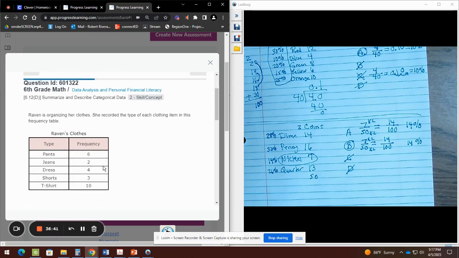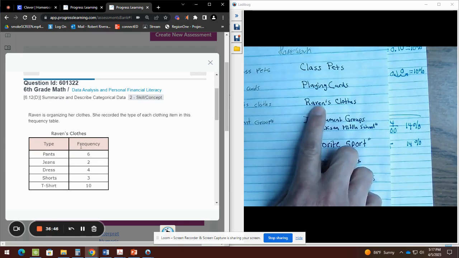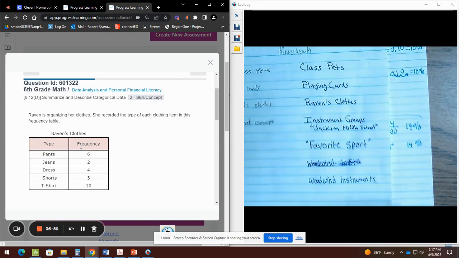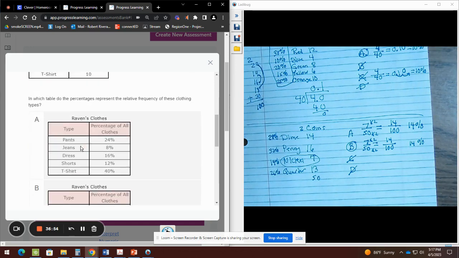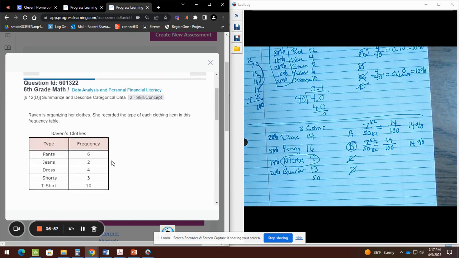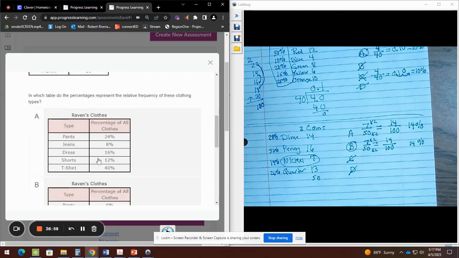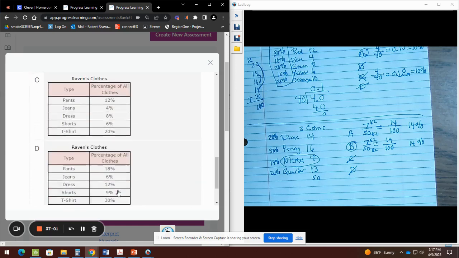The next one is about Raven's clothes. Well, guess what? Raven's clothes, you have to take care of it. That is for homework. So when you get to that problem, Raven's clothes, you have to do what I've been doing with all my problems. You will have to get the quantity first, then check what percentages are done.